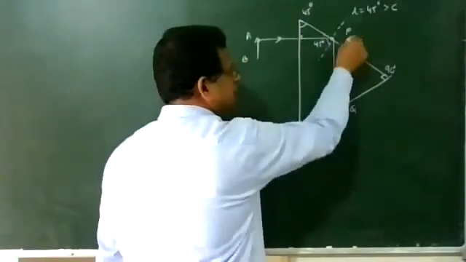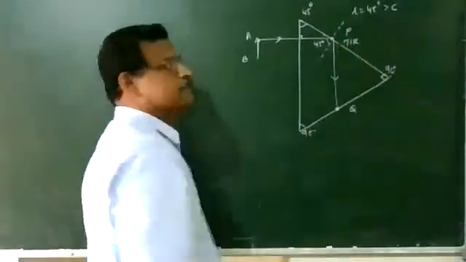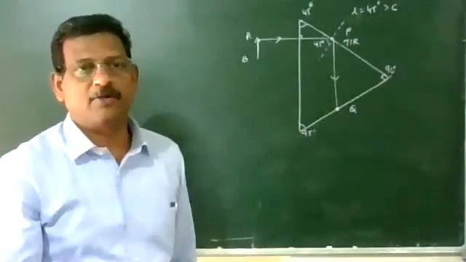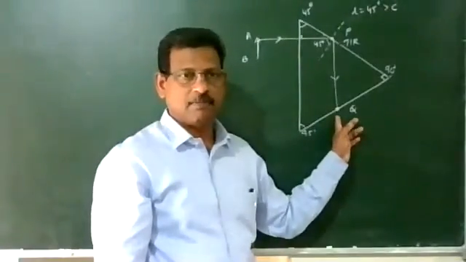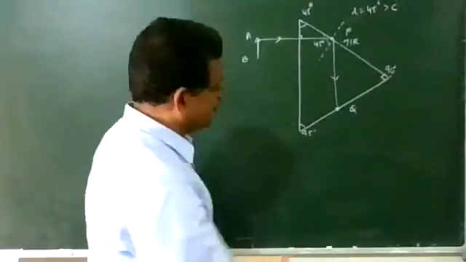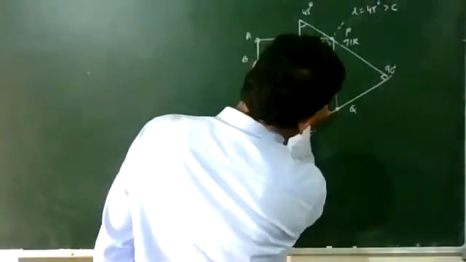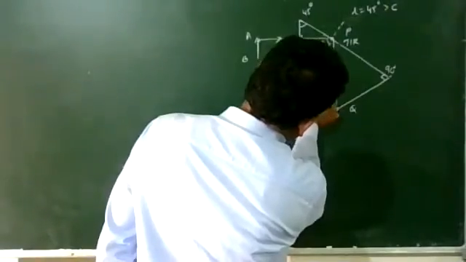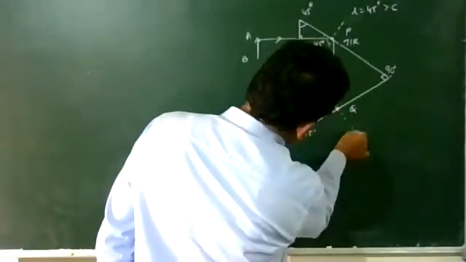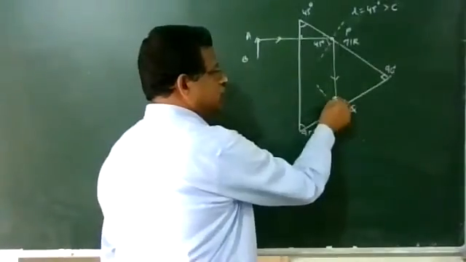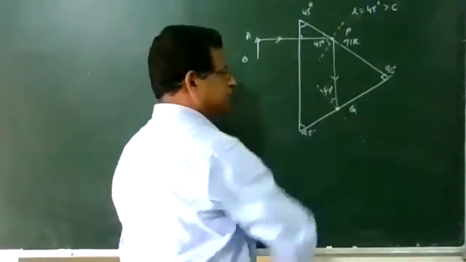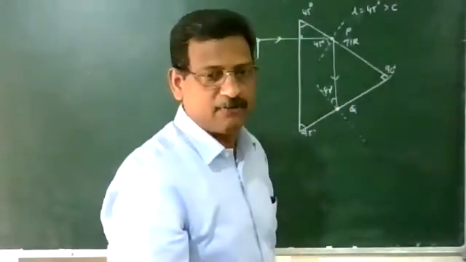After undergoing TIR at the point P, it reaches the point Q. Draw the normal at the point Q again. So this angle is again 45 degrees.